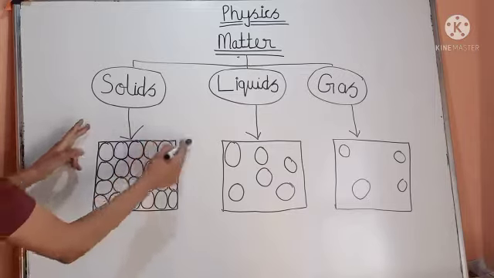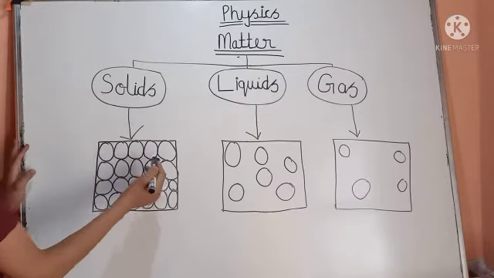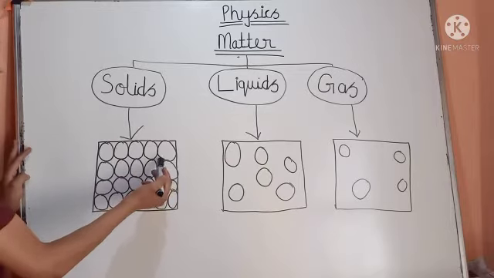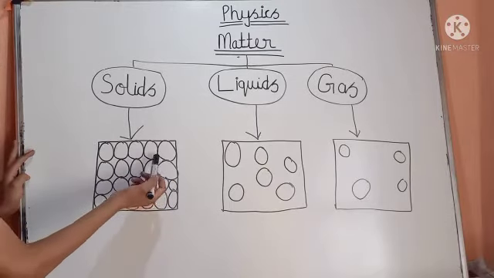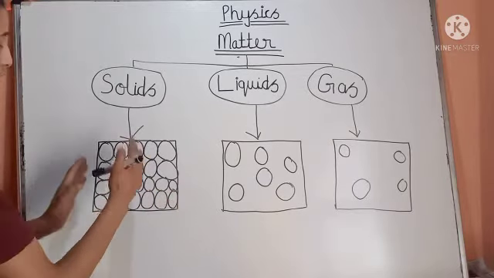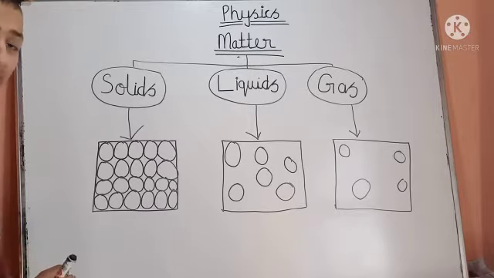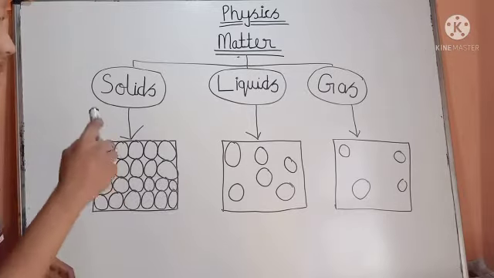See, these are the inner particles of solids. You may see that the particles of solids have very little intermolecular space. There is very little space between two atoms. What is intermolecular space?